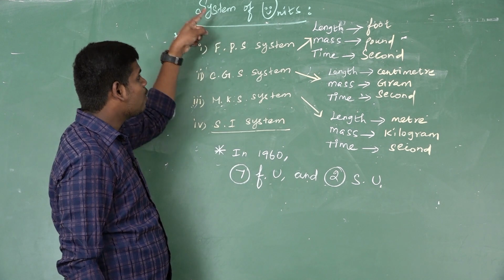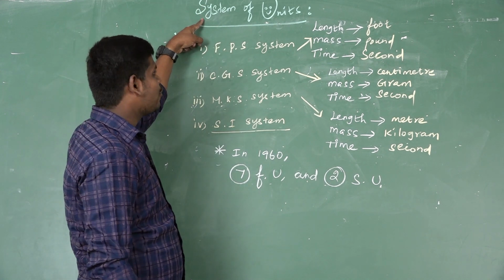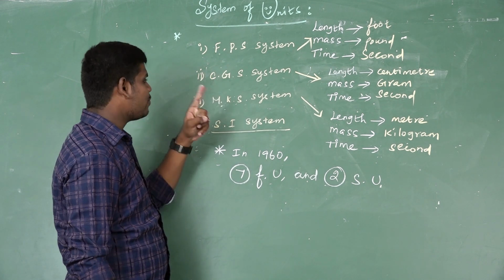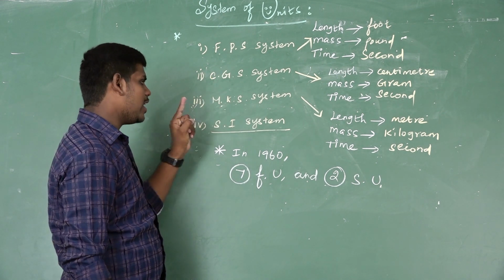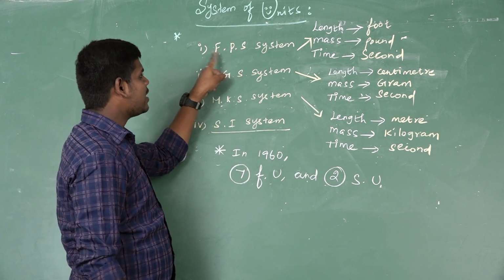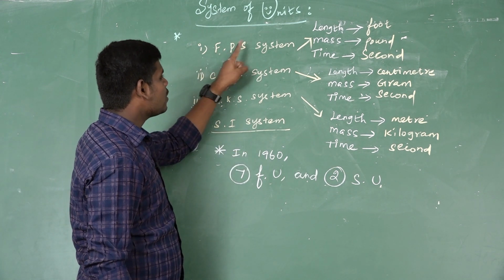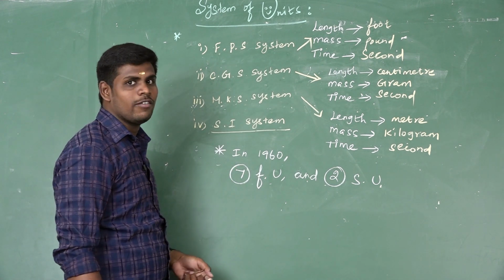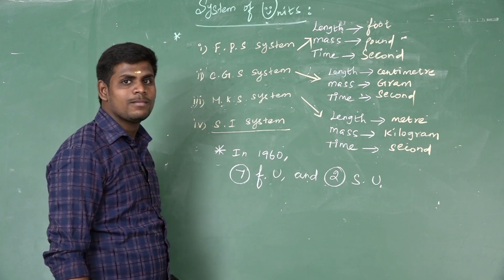Do you understand now? We have different types of system of units. First one is FPS system, second one is CGS system, third one is MKS system, and last one is SI system. We know the expansion of FPS system: foot, pound, second respectively. Are you understood very well? Okay, we will see the next topic.